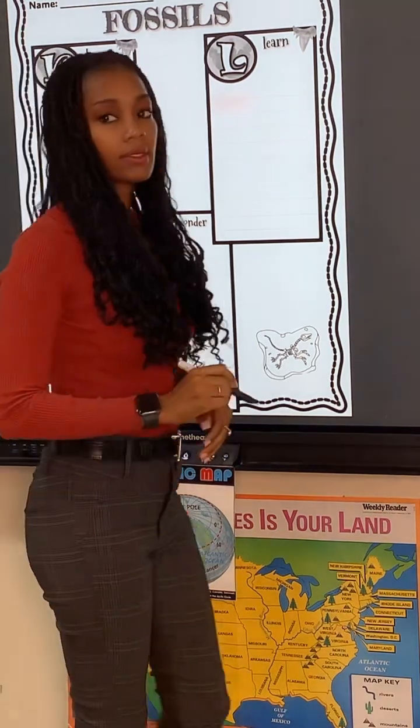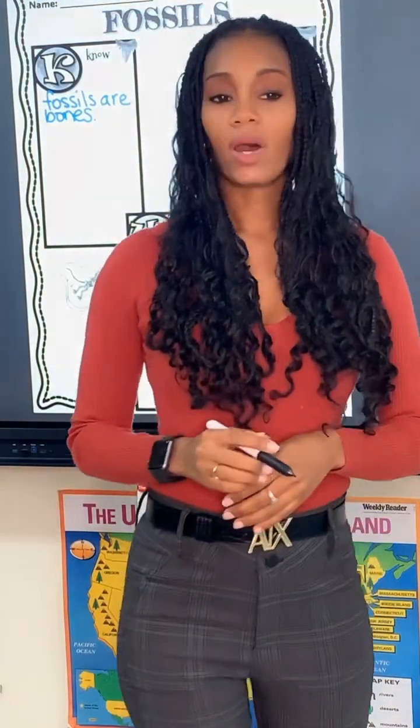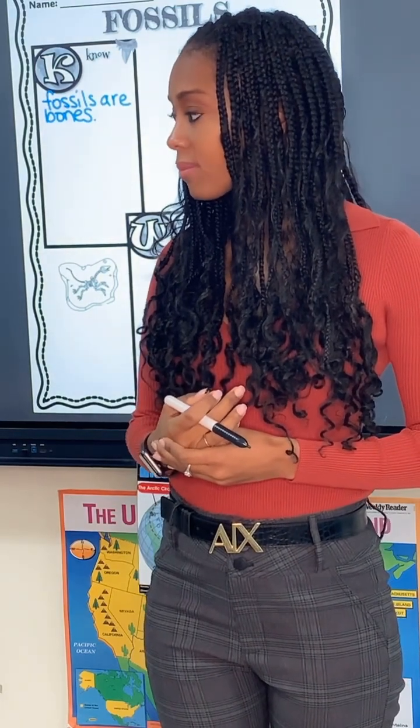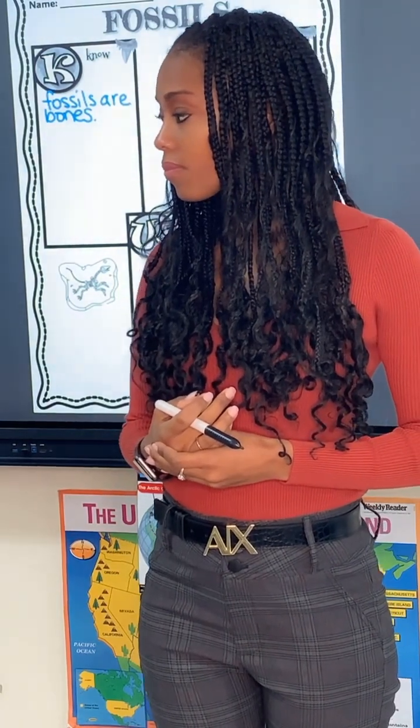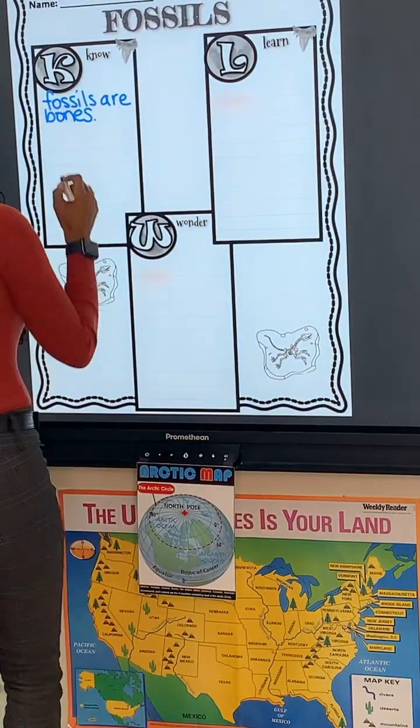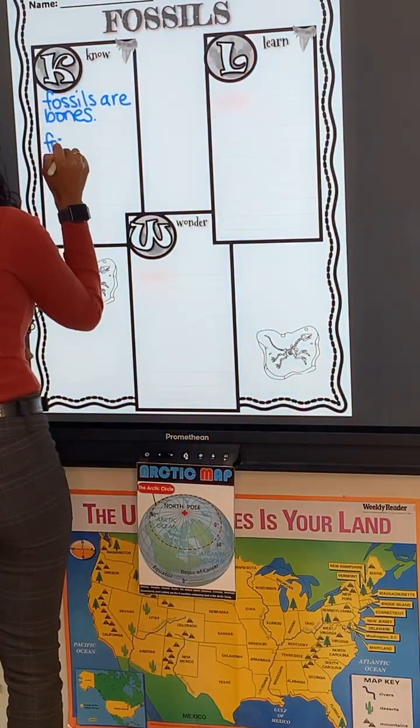Write it. What else do we know about fossils? Yes. Fossils can be insects and dinosaurs. So fossils can come from different types of animals.